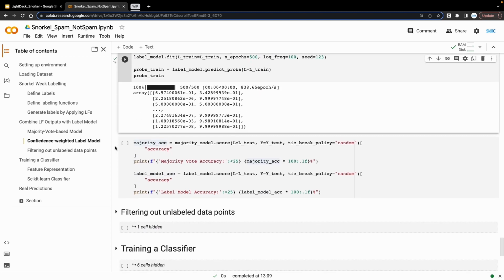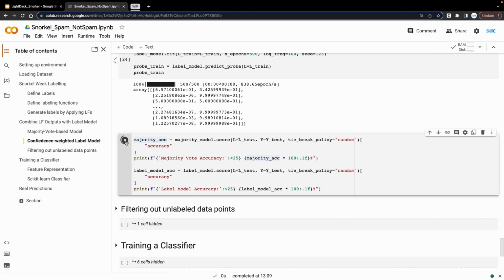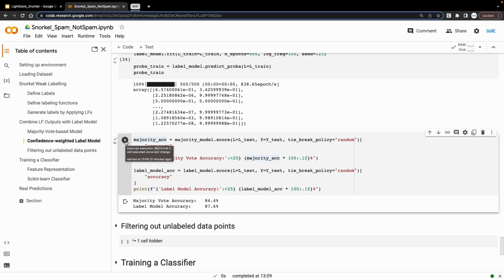Since we have a test set available, let's look at accuracy of labeling for both these approaches here. To break ties, we are using random policy. As you may see, the accuracy from label model is more than 3% higher than the accuracy we are getting with majority vote.